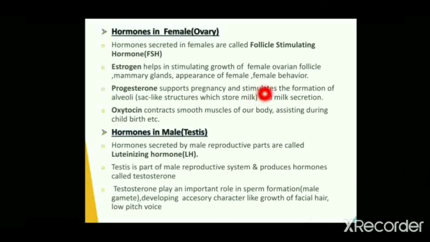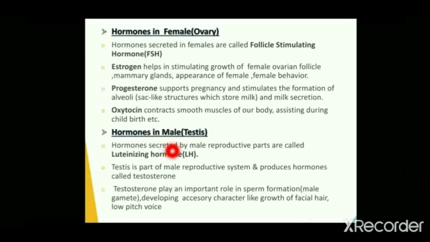It also stimulates formation of the sac-like structure which stores milk, and helps in milk secretion. Oxytocin contracts smooth muscles of our body, assisting during childbirth.